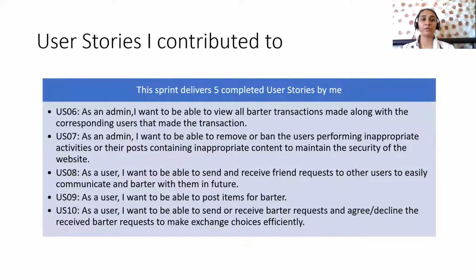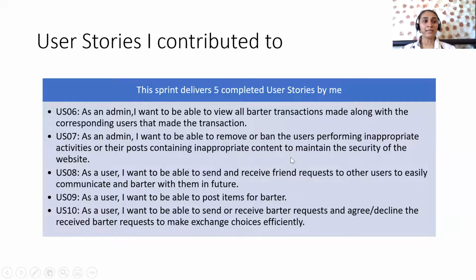The next slide is about the user stories I contributed to in this Sprint 2. As an admin, I can view all the transactions made along with the corresponding users, and the admin can also remove or ban users performing inappropriate activities. Then, as a user, I can send and receive friend requests to communicate about barter with them in the future. The next user story is that a user can post items for the barter, and can also send or receive a barter request, and agree to or decline a received barter request.